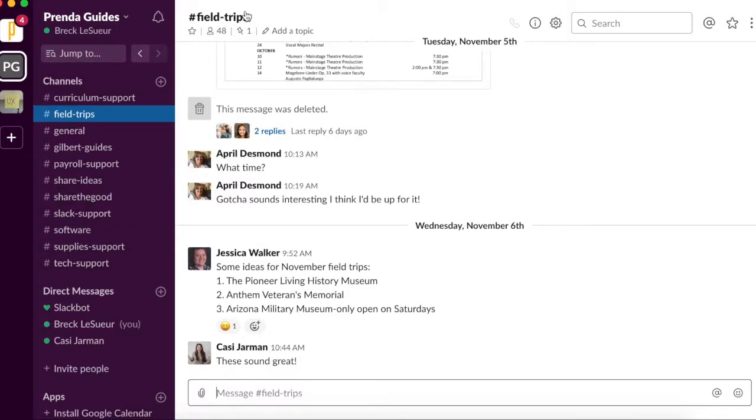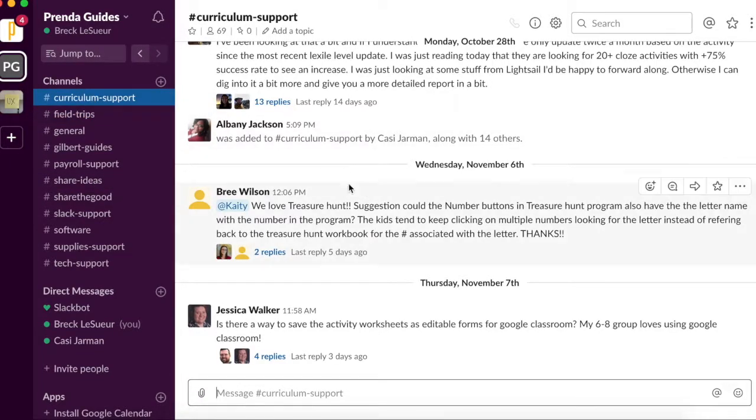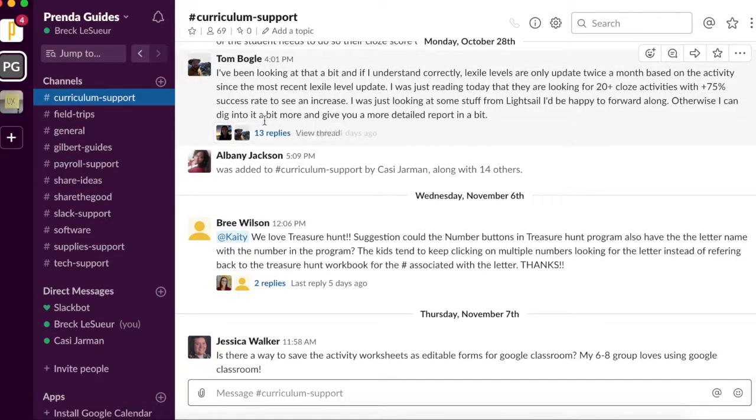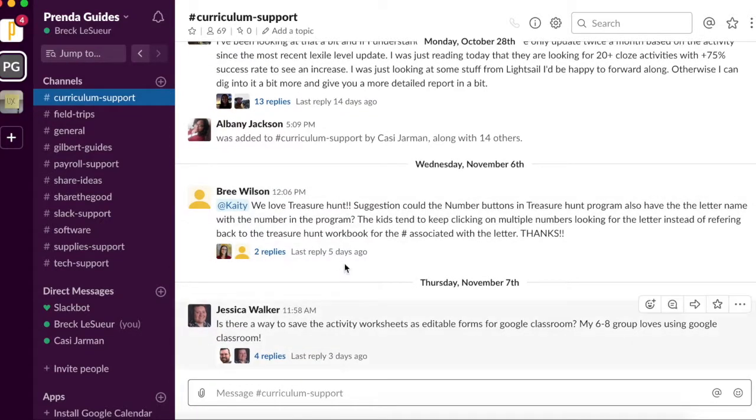And as you see here in Slack, you can get help with questions that you have about these different topics. And you can ask them here, and either another guide will answer or someone on the Prenda team. And when you click into a channel, you just see that there are a series of posts that are made by other guides or the Prenda team. And then here you could post a question as well.